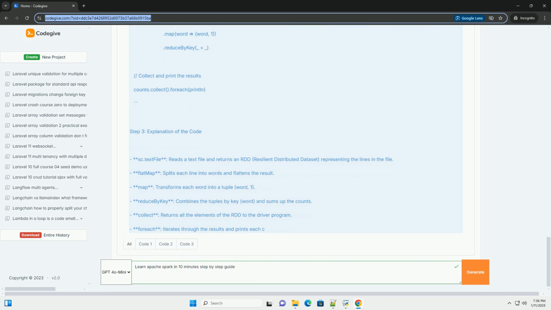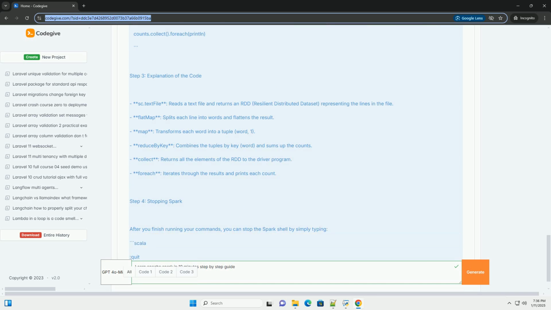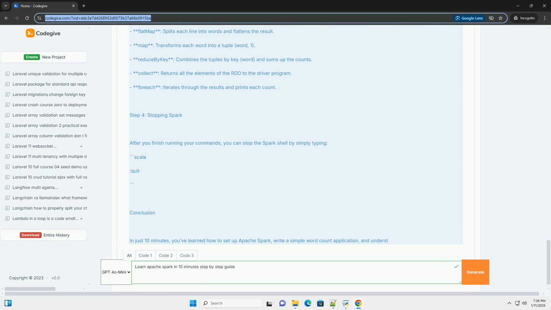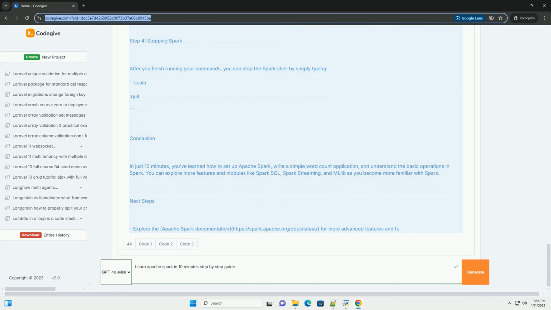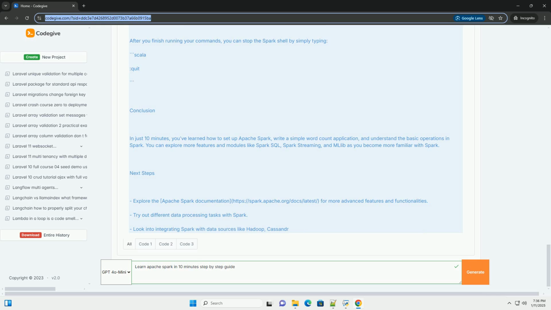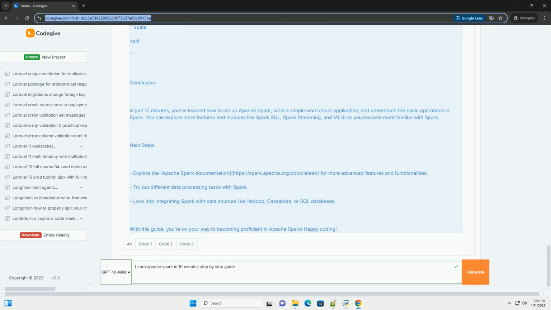Key components of Apache Spark. 1. Spark Core, the underlying engine that provides distributed task dispatching, scheduling, and basic I/O functionalities. 2. Spark SQL, a module for working with structured data using SQL queries. 3. Spark Streaming, which enables processing of real-time data streams. 4. MLlib, a library for machine learning. 5. GraphX, a library for graph processing.